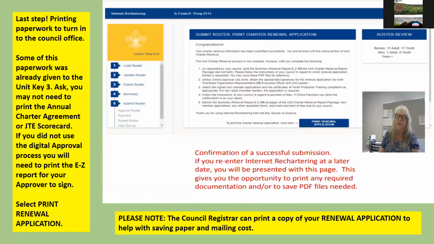This is a screen where you can print your renewal paperwork. You have print renewal application, print annual charter agreement, print easy charter renewal, print JTE scorecards. If you forget to print, don't worry. We have links to several of these forms on our TRC Scouting webpage. And if you forget to print your charter renewal application, we can do that for you. We want to help our units out, save them some postage, so you really do not have to print the renewal application. We can print that for you.